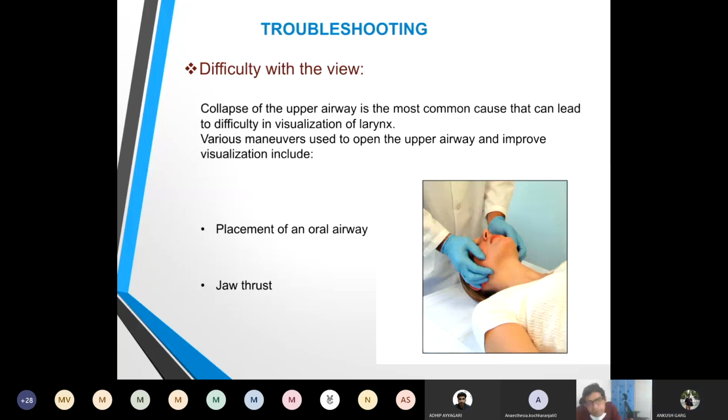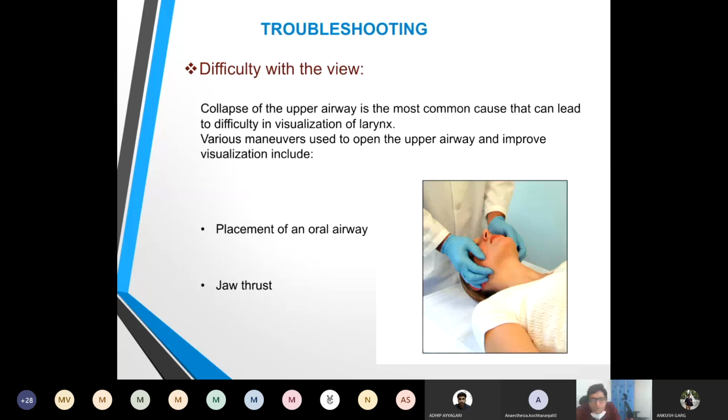You may cause some kind of trauma beforehand, and if there is some bleeding or something, then it may be difficult for fiber optic bronchoscopy visualization. So both techniques can be used. It's not that one technique is better than the other. You have to take adequate precautions. You have to be gentle enough, and you can use either of them with precautions.